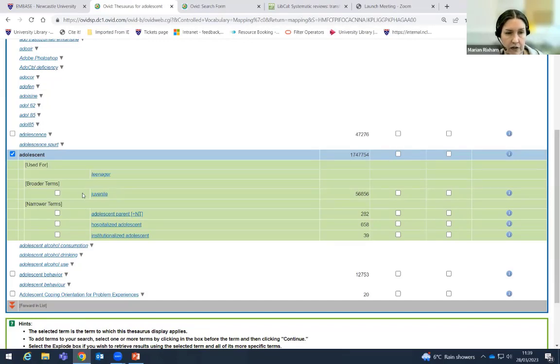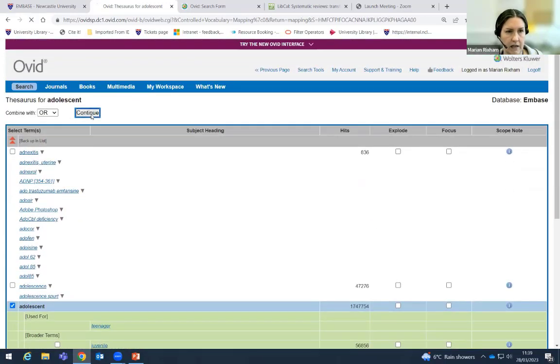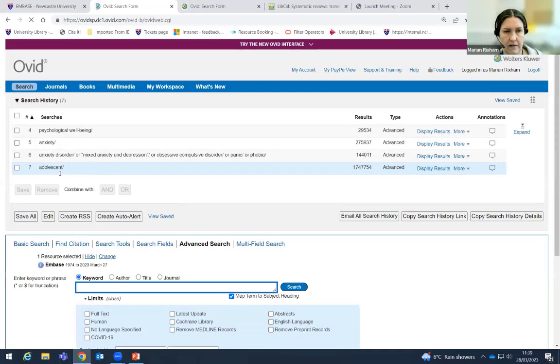Interestingly, here's another term that I haven't thought of. Juvenile wasn't in the Medline search either. So is this something that we're going to want to include in the search? That's something else that we need to think about. So I'll just search for adolescent in this case, and that's it. You can see indicated there by the slash.